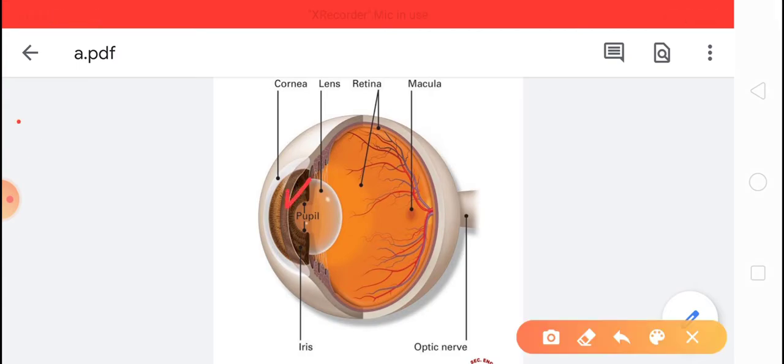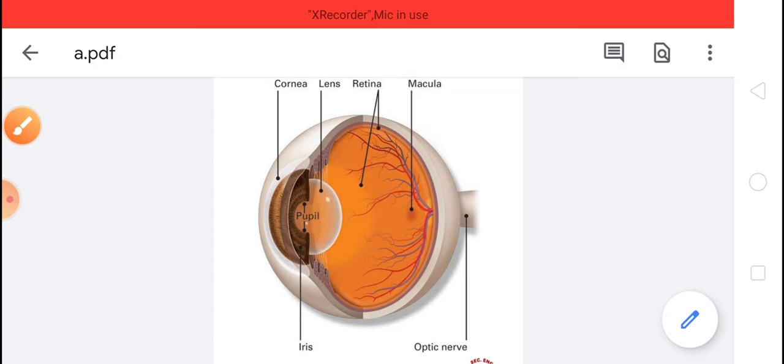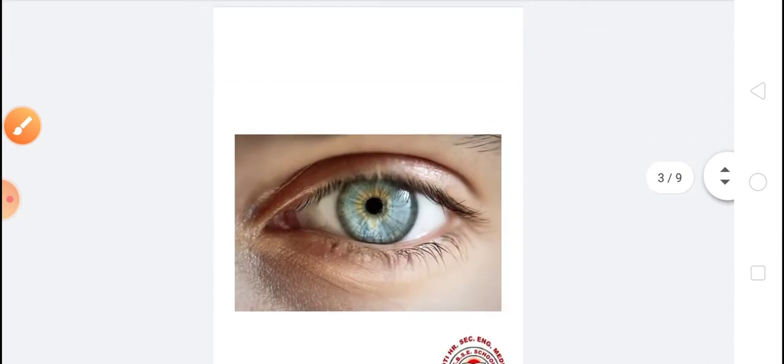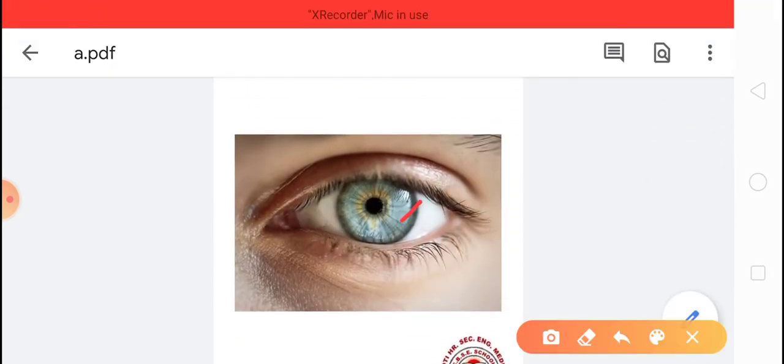Okay. Then after that, the another part of our eye is iris. Iris is a colored thin circular ball which is present in the center of our eye. You can see here this is iris, that circular. This iris gives the color to our eye. It is thin circular ball which is present in the center of our eye and it determines the eye color. Okay, so iris.